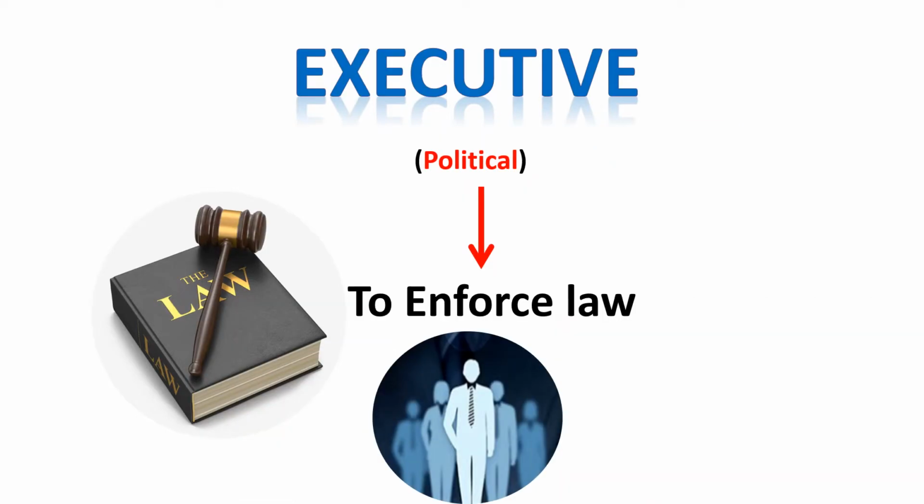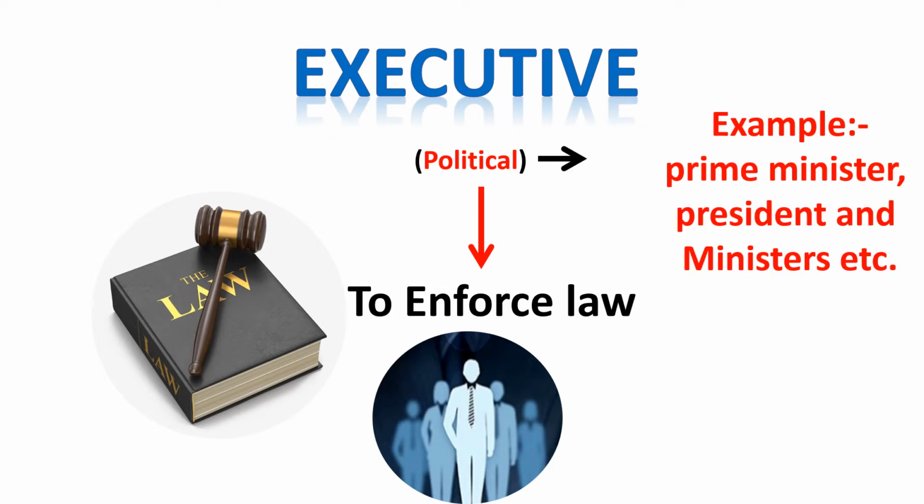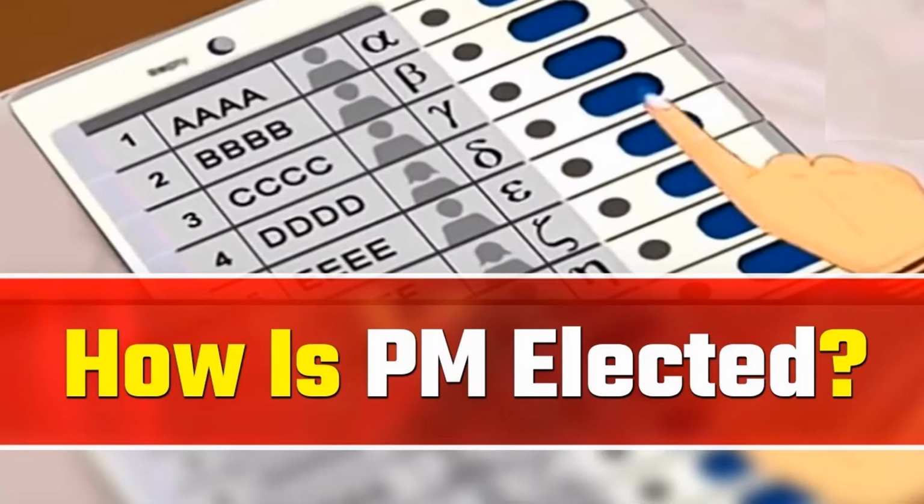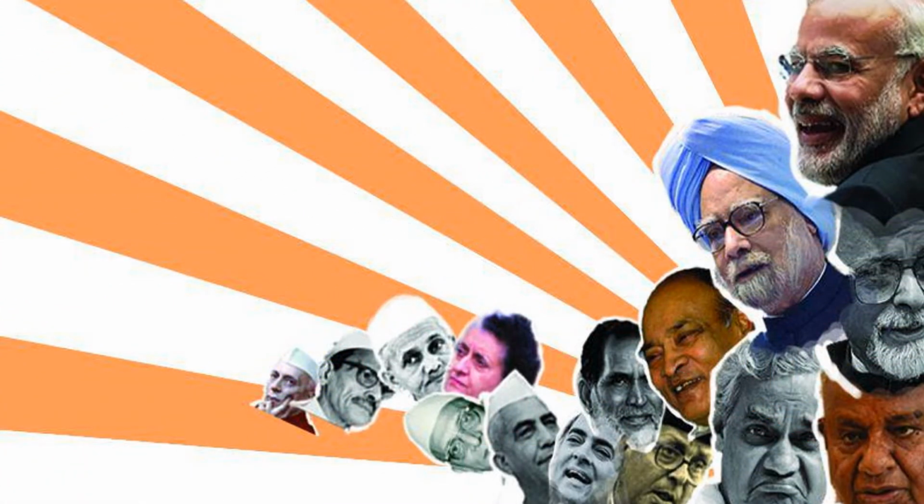Next, we have the executive at the center and the state. The executive part of the government executes the laws passed by the legislature. At the central level, the executive is composed of the President, the Prime Minister, and the Council of Ministers. After the general election, which is generally held in every 5 years, the political party that gets maximum number of seats in the Lok Sabha forms the central government. The President of India appoints the leader of that party as the Prime Minister.